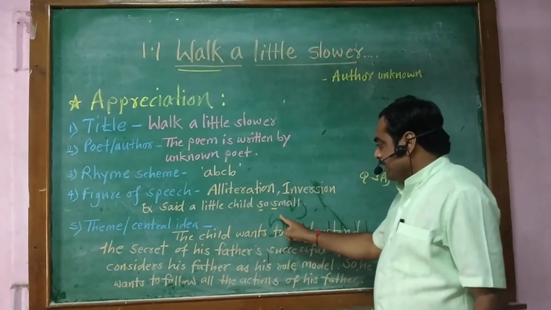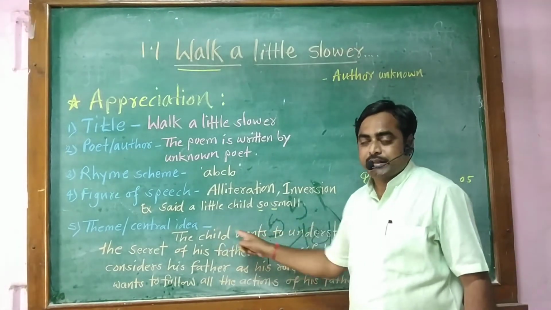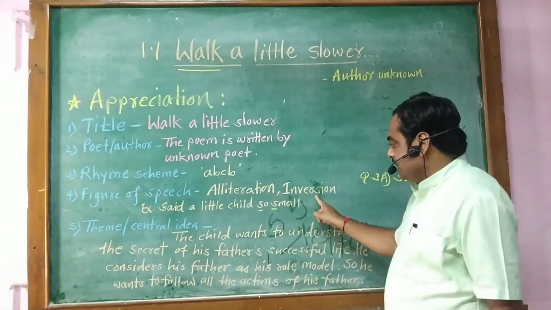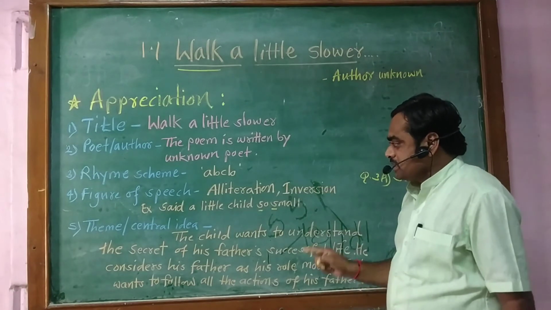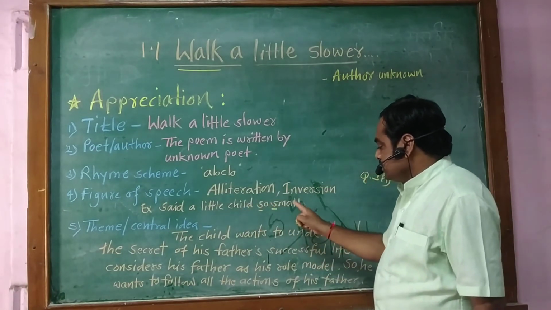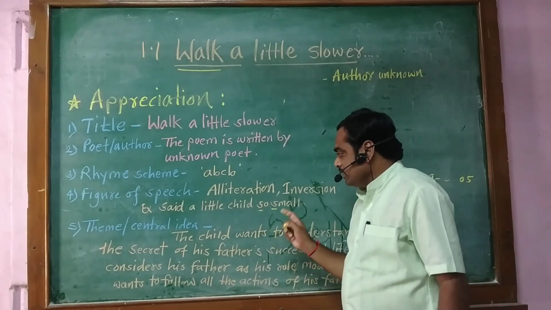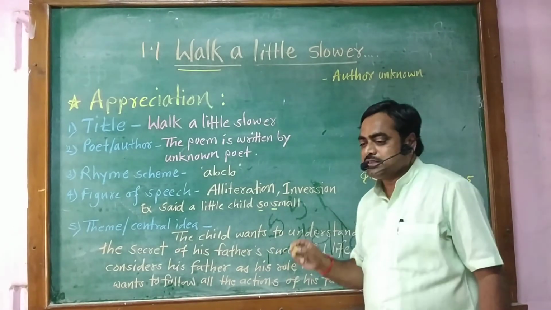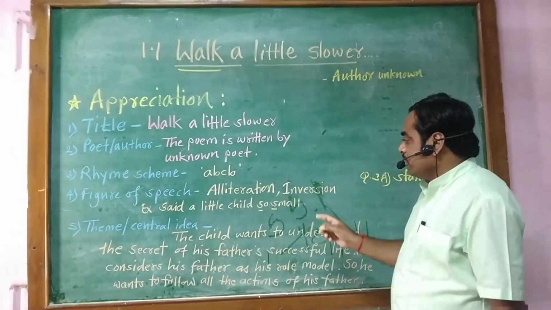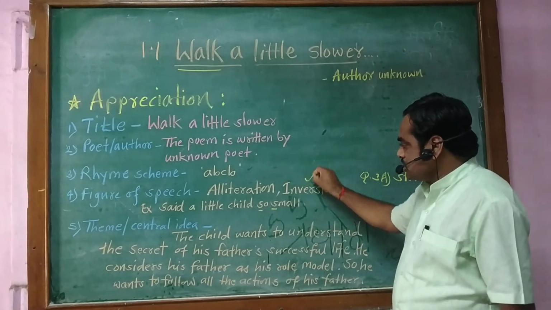Said a little child so small. How? The word order is not correct. That's why it is inversion, and the correct word order is a little small child said. It is the correct order of sentence or line. That's why it is inversion.